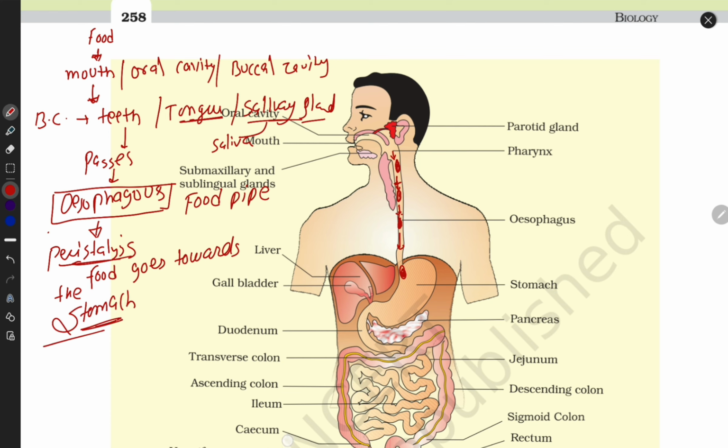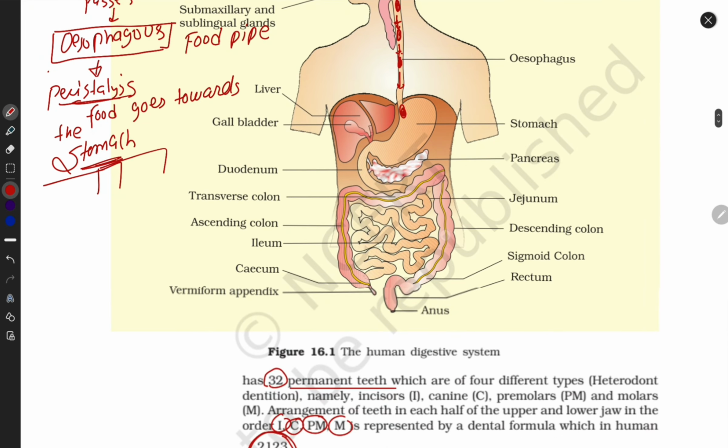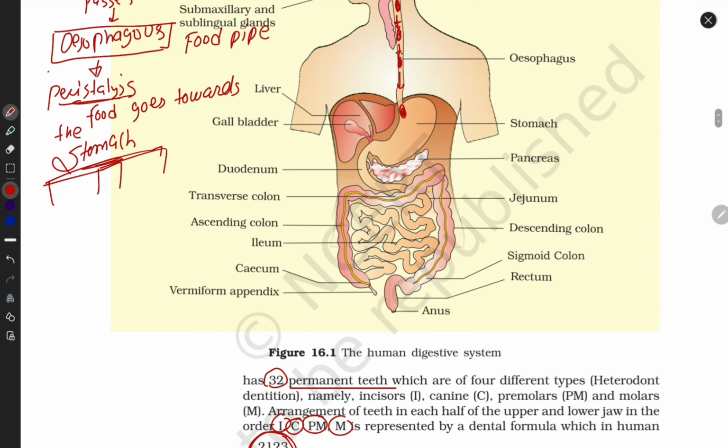The stomach contains 3 parts: the fundus part, the cardiac part, and the pyloric part. Here food digestion starts. The stomach releases 2 to 3 kinds of enzymes or acid like HCl, mucus, and pepsinogen.